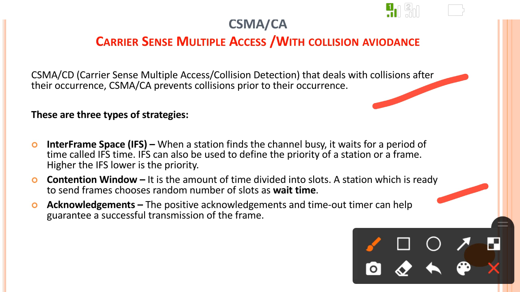Acknowledgement. When a positive acknowledgement is received by the transmitting station within the respective time, then there is a successful transmission of data from station 1 to station 2. Otherwise, there may be a collision, so the data will be resent.